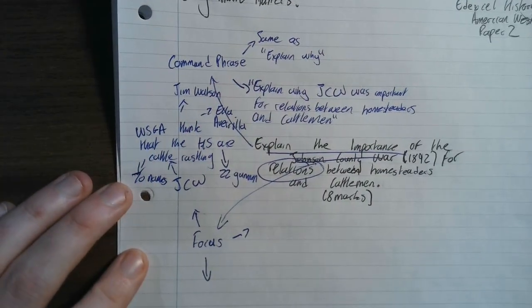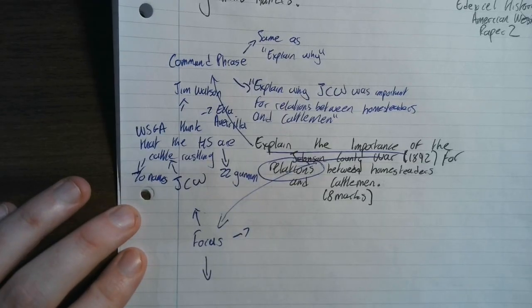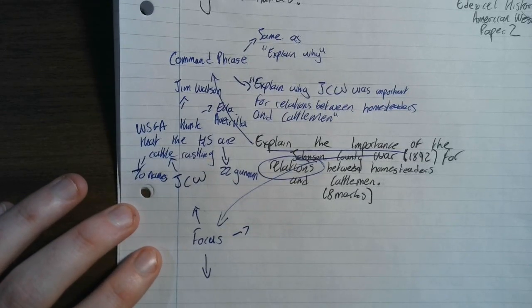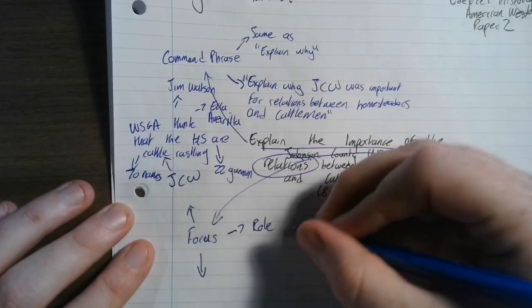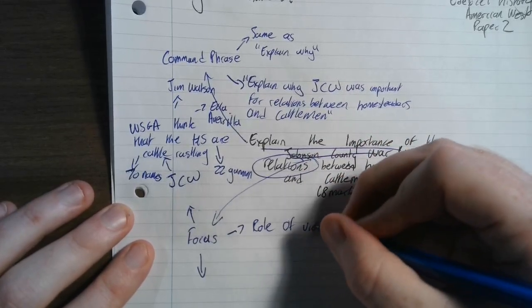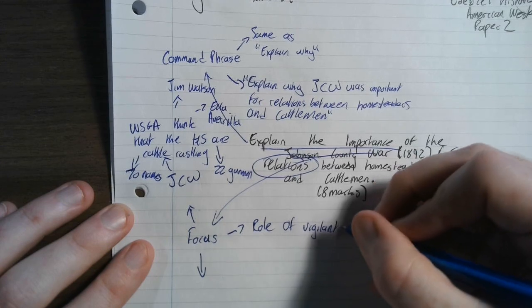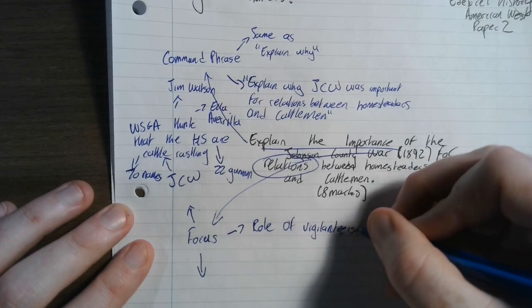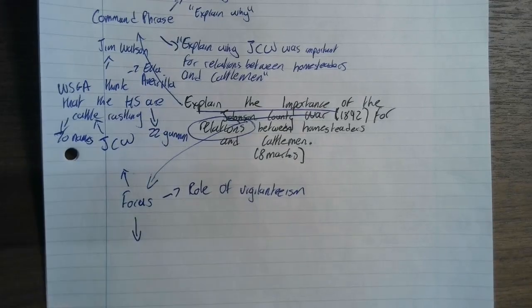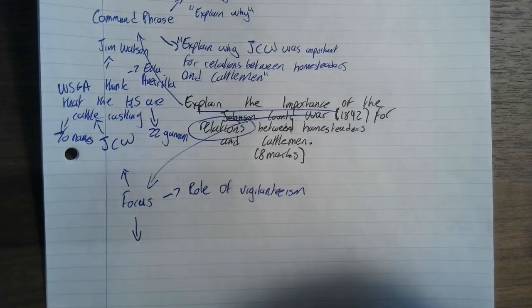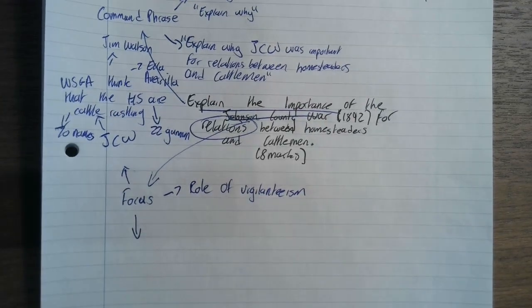So for me, I think this whole thing is important for relations because it shows the role of vigilantism, which I hope is a word. What I mean by that is that the WSGA think that the homesteaders are stealing cattle.